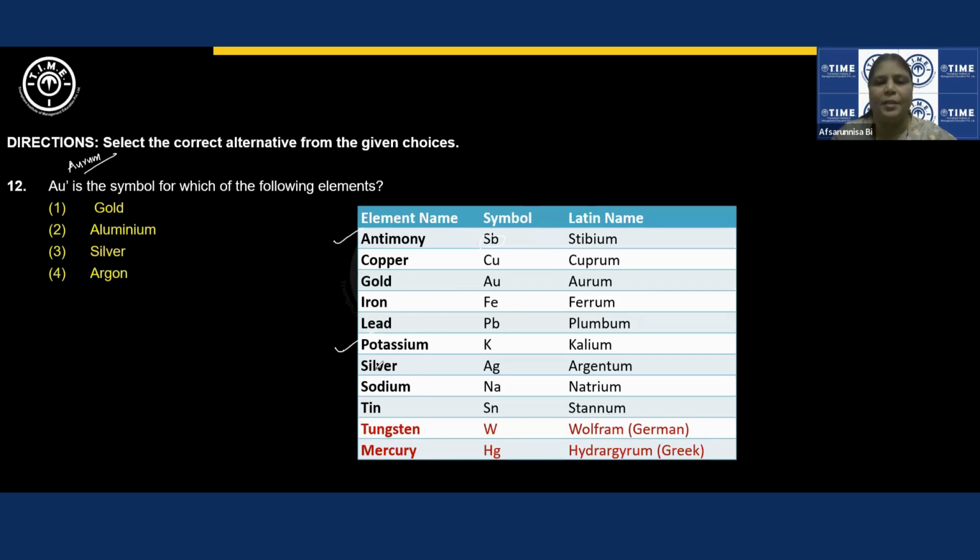Asked a number of times in the examinations. And silver argentum, sodium natrium, tin stannum. These are the 2 which haven't been taken from Latin words, but they have their origin elsewhere. Tungsten is taken from wolfram, which has its origin from German, and then mercury hydrargyrum, which is from Greek, right? You need to learn this by heart, otherwise you cannot attempt.